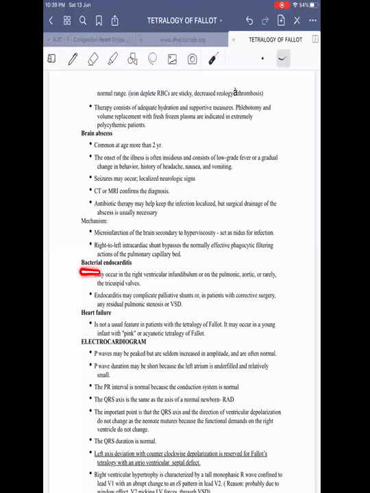Then coming on to bacterial endocarditis, it may occur in the right ventricular infundibulum, or it can affect the pulmonary valve, aortic valve, and rarely the tricuspid valve. Endocarditis may complicate the palliative shunts or corrective surgeries also. Then coming on to heart failure, I told what are the causes.